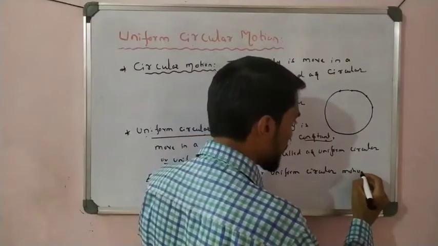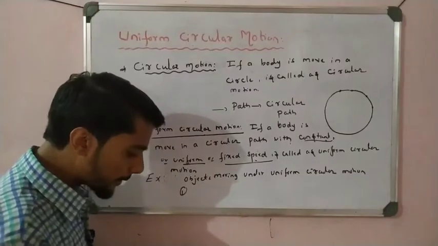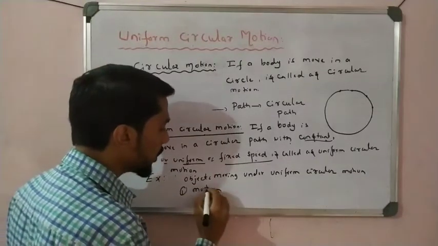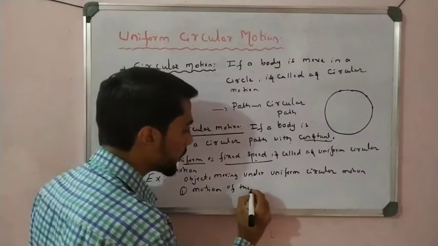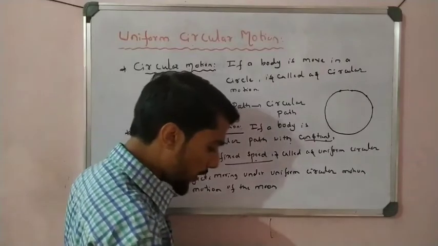Example one is the motion of the moon and the earth.